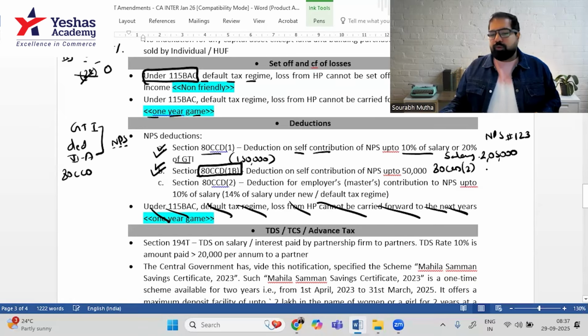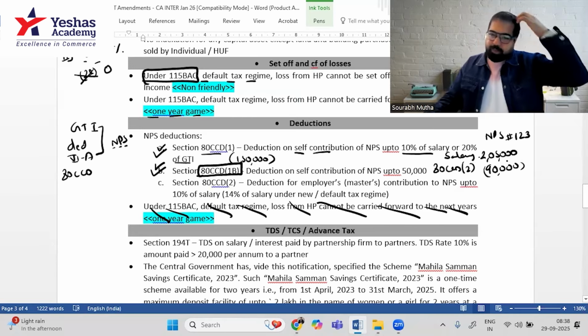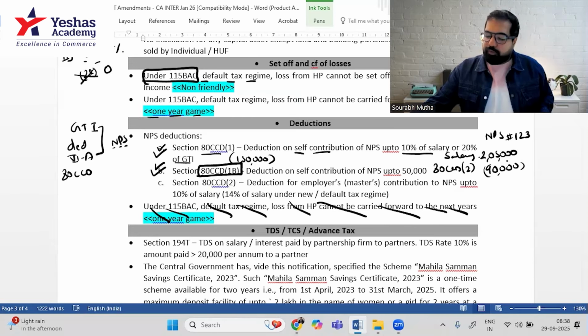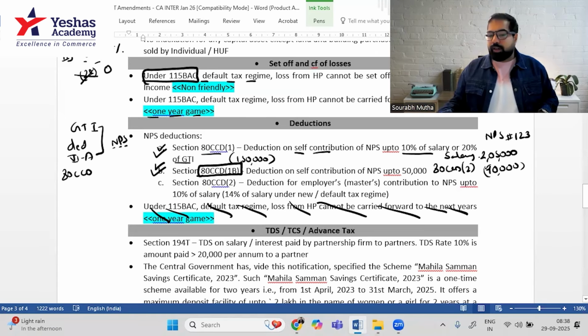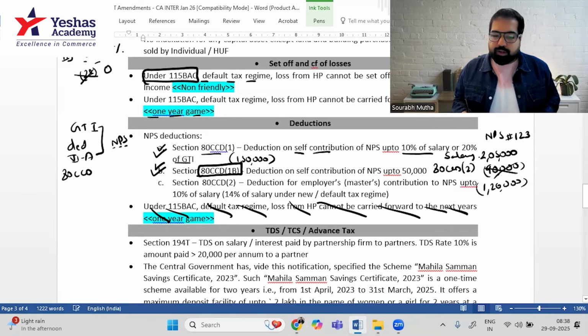Here also it is up to 10% of salary. But if you're in the new scheme, then you'll get up to 14% of salary as a deduction. So 10% of 9 lakh is 90,000. But if you want a higher deduction, then you go into the new scheme. In the new scheme, you will not get 80CCD(1) and (1B), by the way. You will only get this one. In that, 14%. So if your salary is 9 lakh, 9 lakh into 14%, you will not get 90,000, you get 1,26,000. So the choice is yours. If you want to follow the new scheme, this 14% deduction you can take under 80CCD(2).